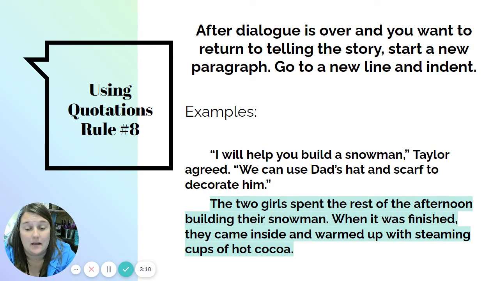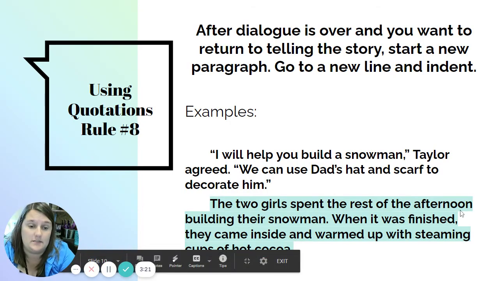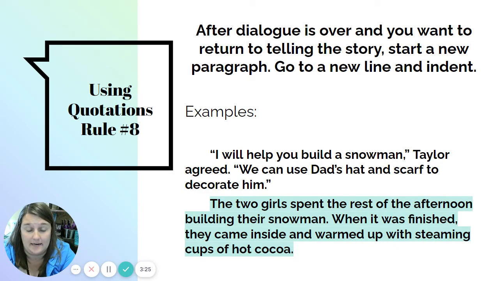If you return to telling your story after a quote, again, just start a new paragraph. It shows us that the character is speaking and now they're done. So here I have, "I will help you build a snowman," Taylor agreed. "We can use Dad's hat and scarf to decorate him." The two girls spent the rest of the afternoon building their snowman. When it was finished, they came inside and warmed up with steaming cups of hot cocoa. Again, I'm just continuing the story, so I want to show that divide.